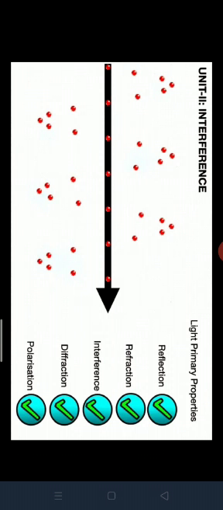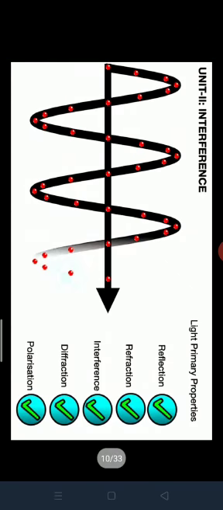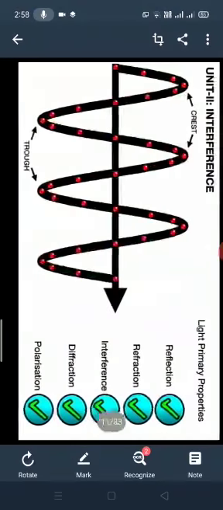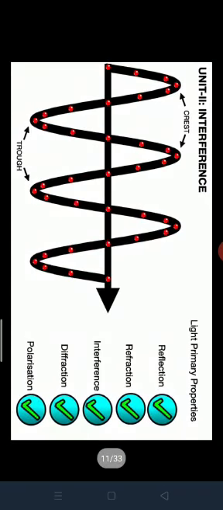See here, you can observe in the picture, the light ray is traveling in a wave motion with red dots. Here the wave travels through maximum and minimum values, crest and trough. You already know about crest and trough. When the wave goes upward, it is a crest, and when it goes downward, to the minimum value, it is called a trough.